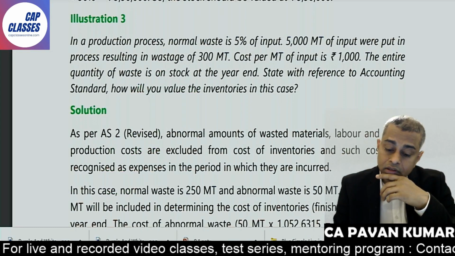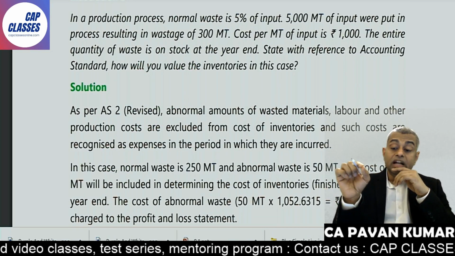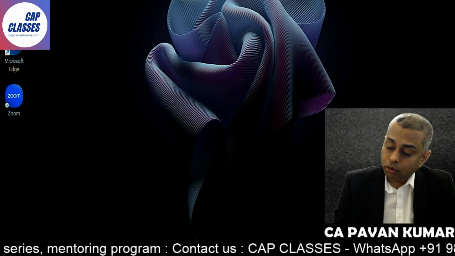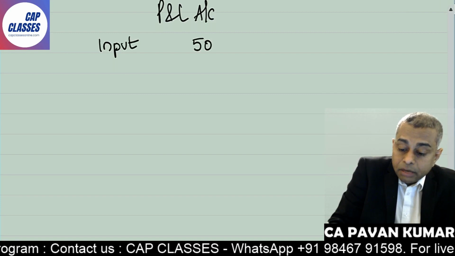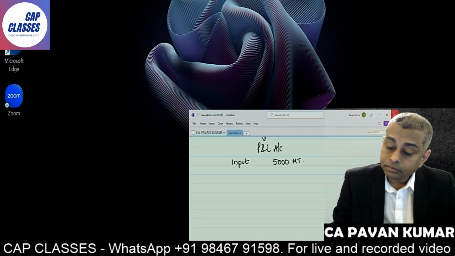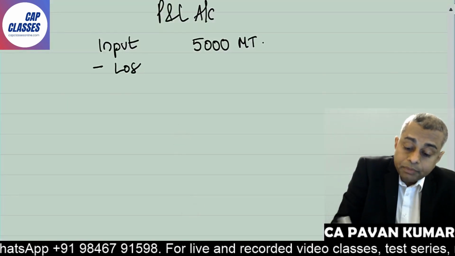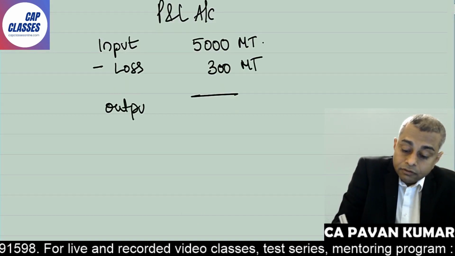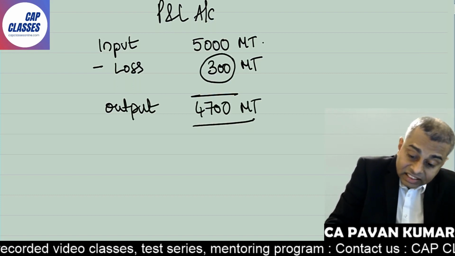Now look here. In a production process, normal waste is 5% of input. 5,000 metric tons of input were put in process, resulting in a waste of 300 metric tons. So what is input? 5000 metric tons. What is loss? 300 metric tons. Input minus loss, so what is output? 4700 metric tons.